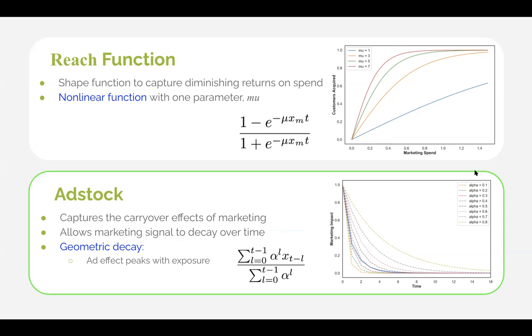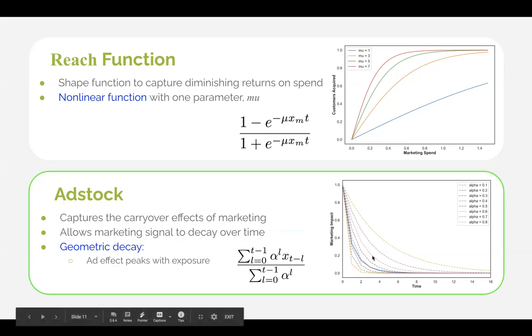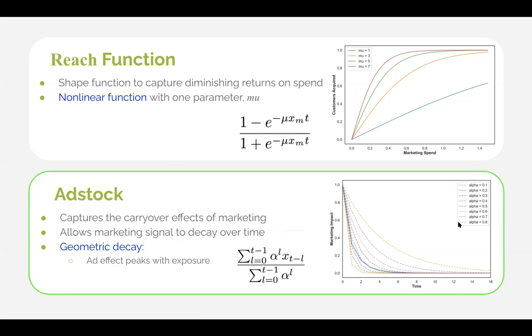Here you can see that with an alpha of 1, you get a very short decay, basically about a 1 week, 1.5 week time frame. But as you move up in alpha and get to around 0.8, the decay rate slows, and so the impact of that marketing is carried out over a longer period of time.